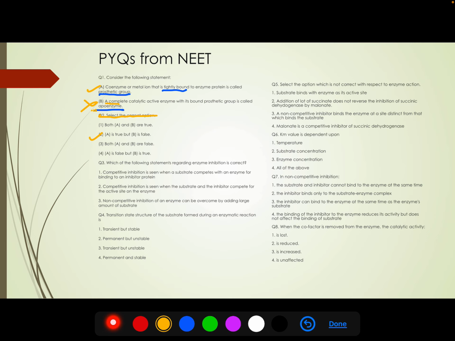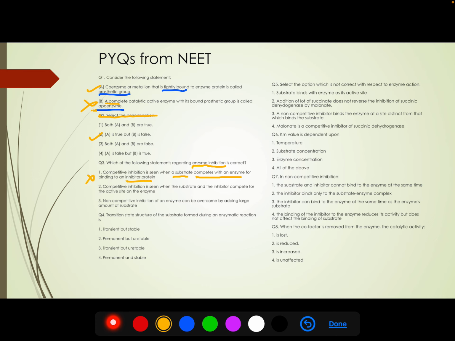Okay, now let's look at the second question. Which of the following statements regarding enzyme inhibition is correct? We are talking about enzyme inhibition. Competitive inhibition is seen when a substrate competes with an enzyme for the binding to an inhibitor. Substrate is not competing with the enzyme, it is competing with the inhibitor.